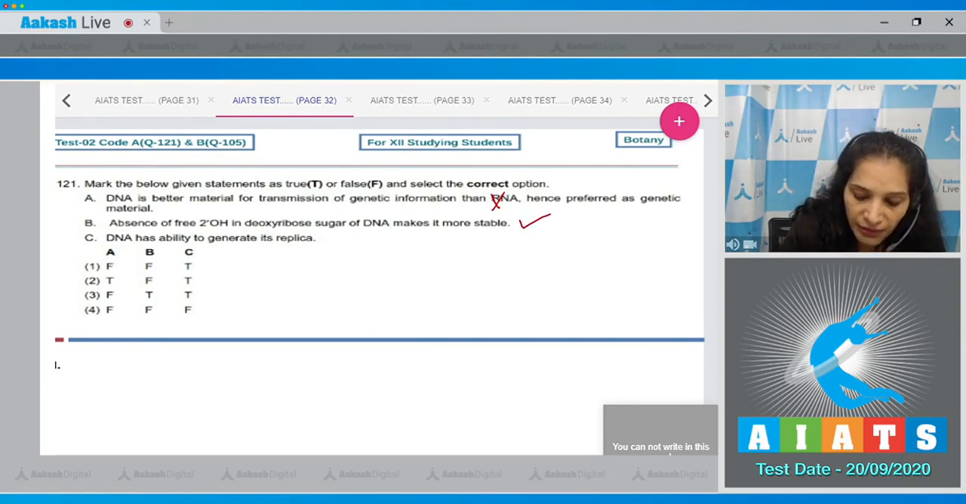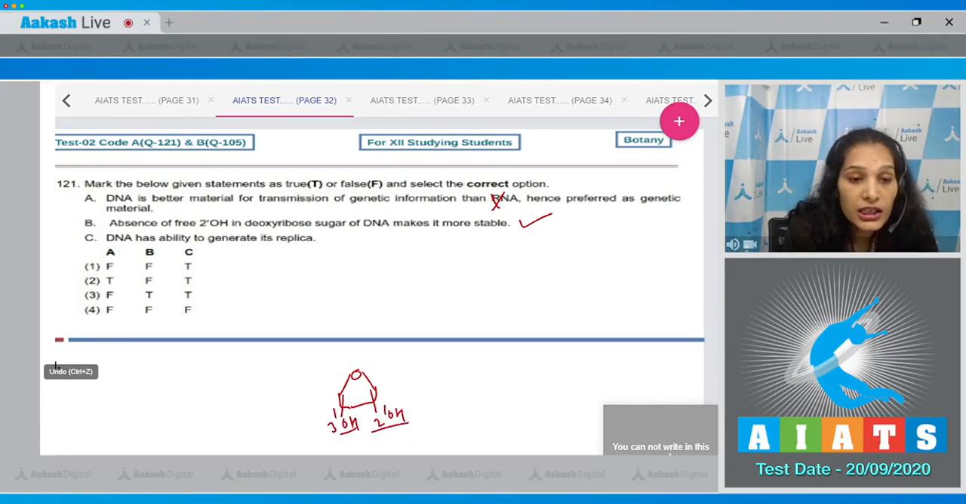B statement, absence of free 2' OH in deoxyribose sugar of DNA makes it more stable. It is true, because if you see the sugar of the RNA, you will find that 2' OH as well as 3' OH both are free in the ribose sugar of RNA, and the deoxyribose sugar has only 3' OH, not this 2' OH. So 2' OH is not present in the deoxyribose sugar, and this absence of free 2' OH in the DNA makes it more stable.